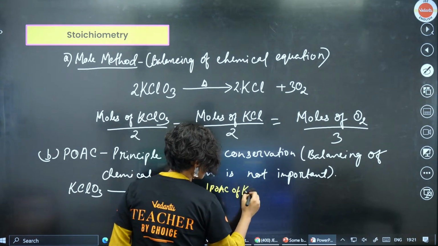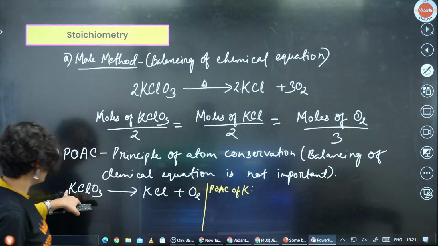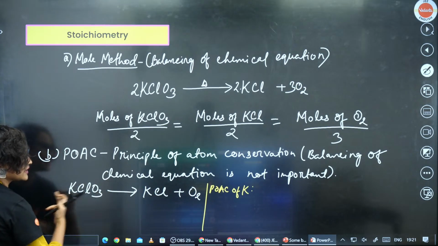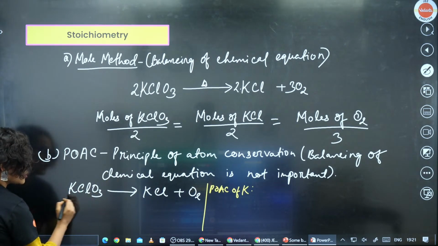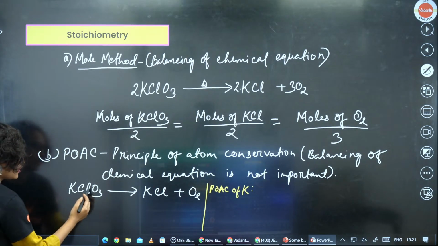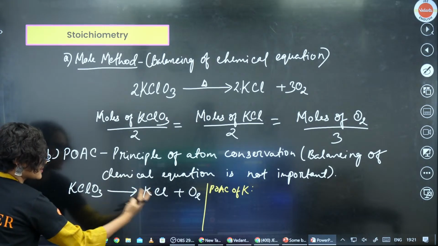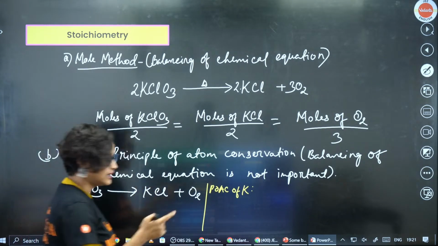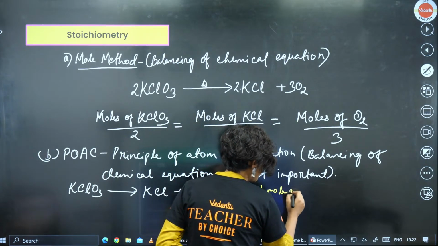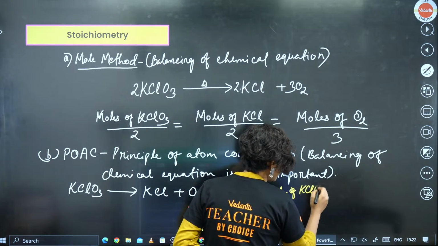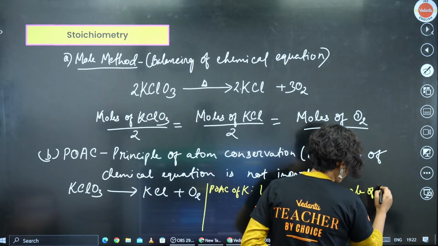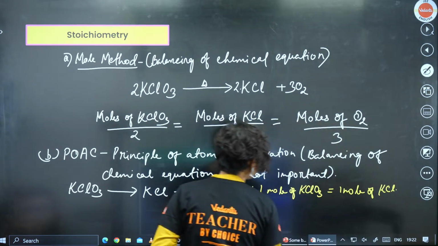POAC of K. See, 1 mole of KClO3 is giving you 1 mole of KCl. Am I right, guys? Coefficient is 1 in both the sides. And for KCl also it is 1. Correct, everybody? Are you with me? POAC of KClO3, 1 is the coefficient, both the sides are 1, 1. Right? Great. So, write POAC of K: 1 mole of KClO3 is equal to 1 mole of KCl.